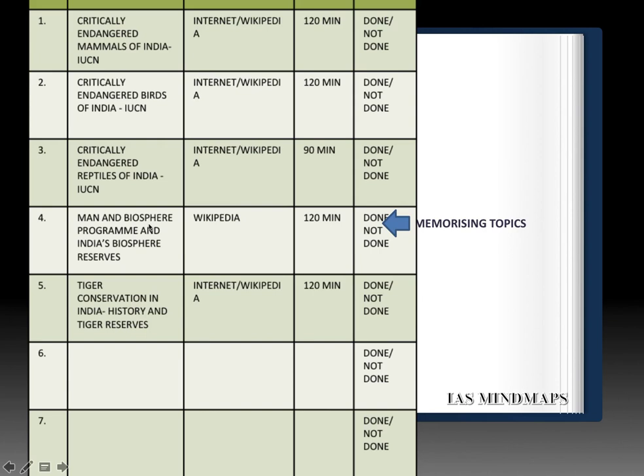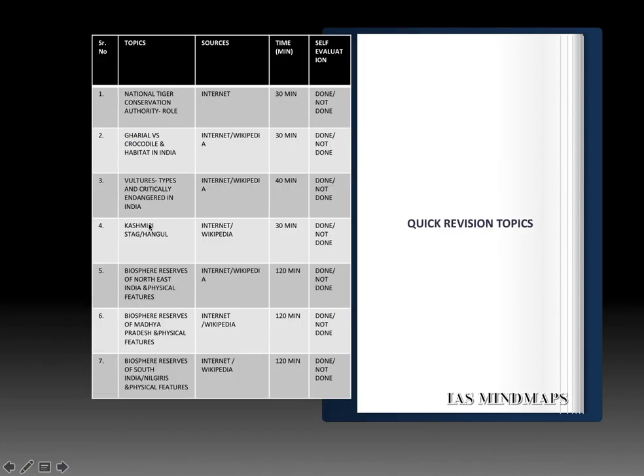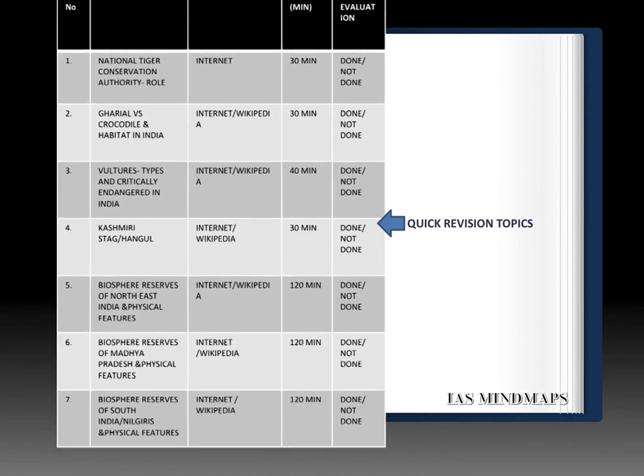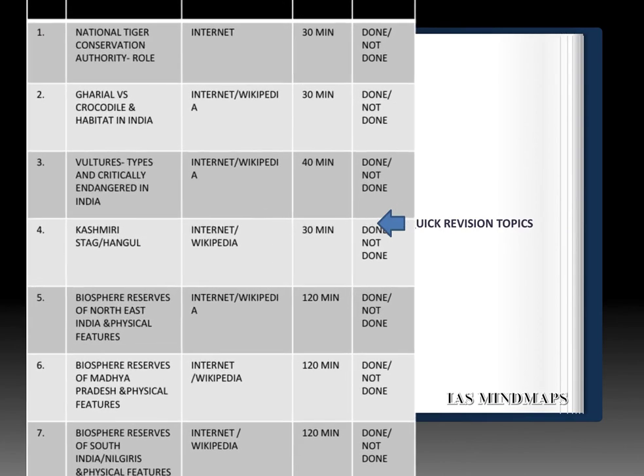Let us see the next set of topics, that is, quick revision topics. The quick revision topics are those topics which are factual in bent and can be asked in prelims as a statement-based question or as a single-liner question.